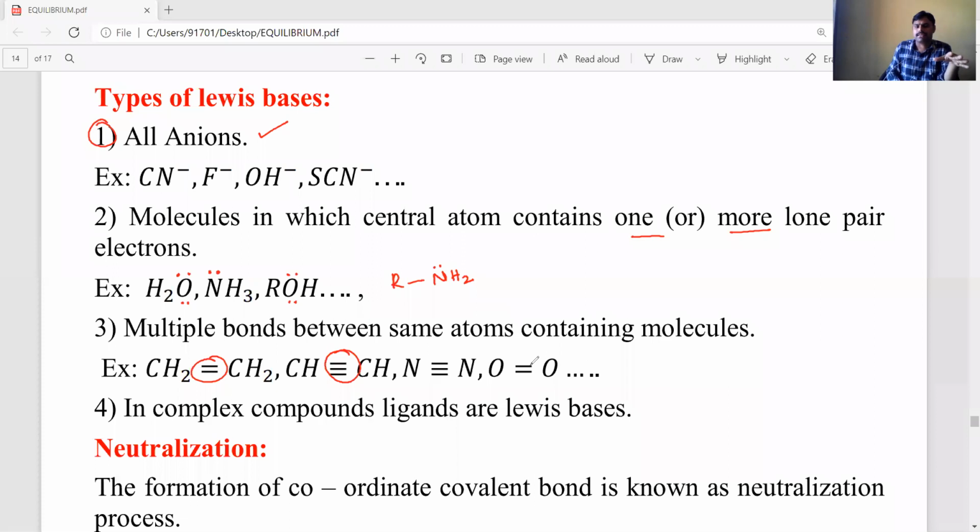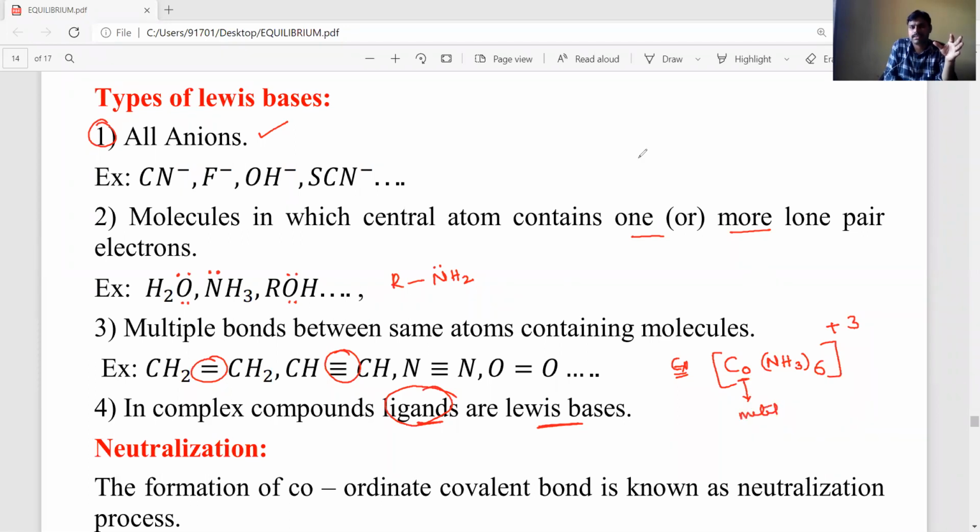And in complex compounds, a metal is bonded with some molecules. Those molecules are called ligands. Those ligands act as Lewis bases. For example, I will give you one complex compound: cobalt is bonded with ammonia. 6 ammonia molecules are donating pairs of electrons to the cobalt. So the cobalt is a metal.